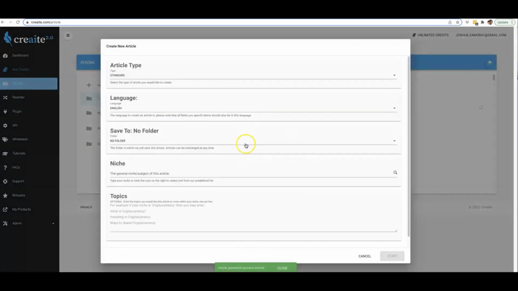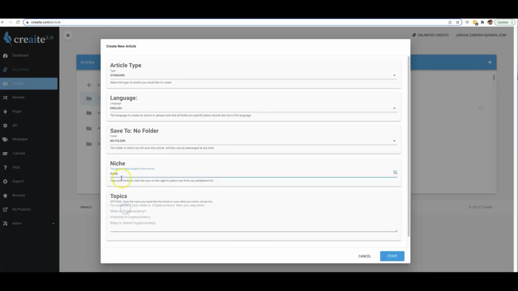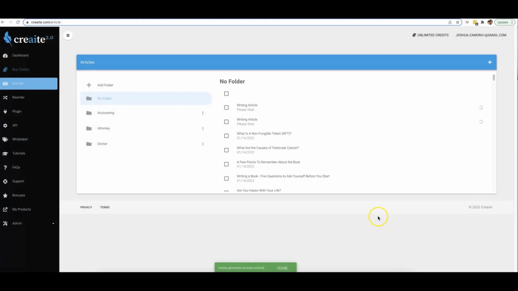Now I want to show you, if all you want to do is select the niche and you really don't want to guide the topic of the article at all, literally all you have to do is come in here, select the niche, hit start, and that is it. That is literally all you have to do. It takes seconds for anyone to come in here and be able to do that.